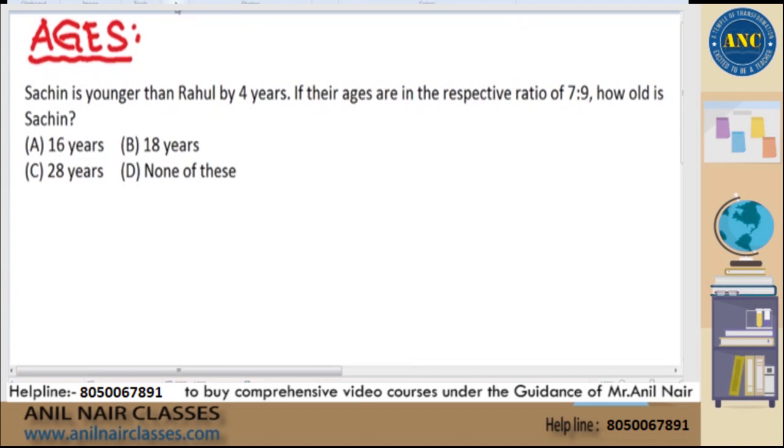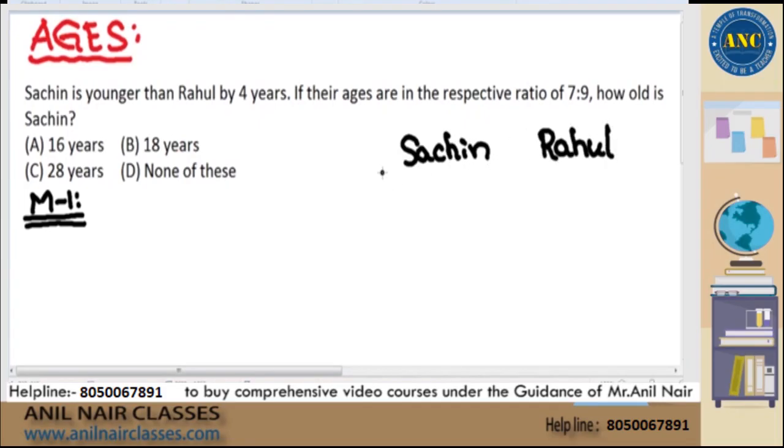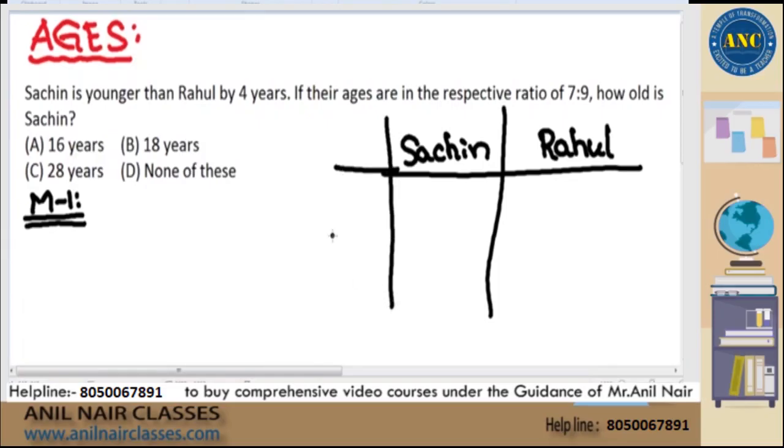Now see here. Let us try to solve some of the questions by using both method 1 and method 2. This is a very easy question. You take any person of your choice. First of all, there are two people in this question. First person is Sachin. Second person is Rahul. Any person will always have three kind of situations. One is the present situation. The second one is the past situation. And the next one is the future situation. Present, past and future.